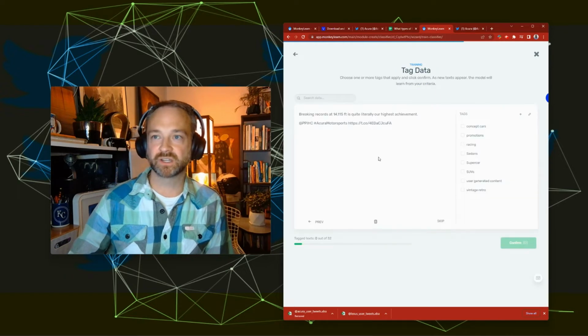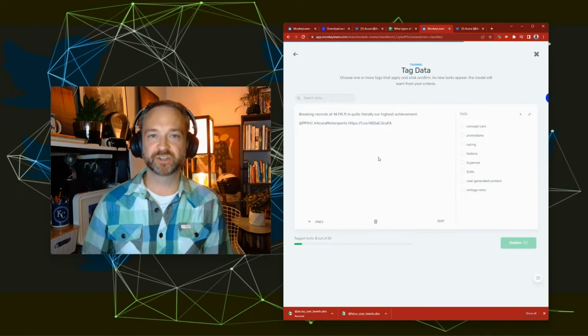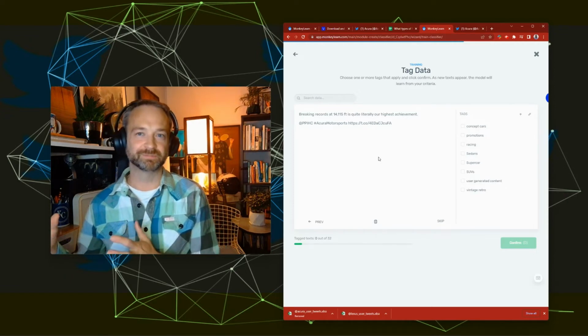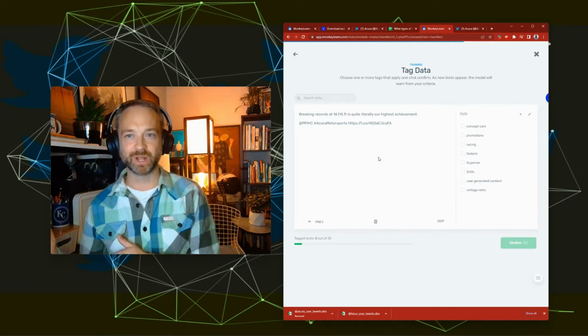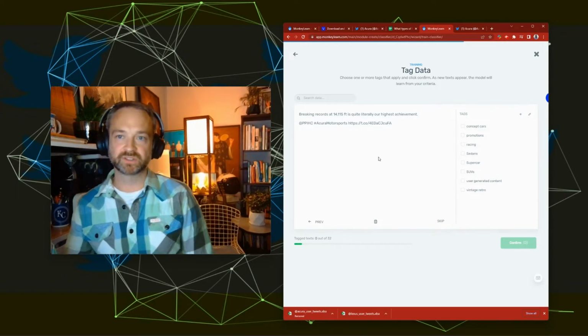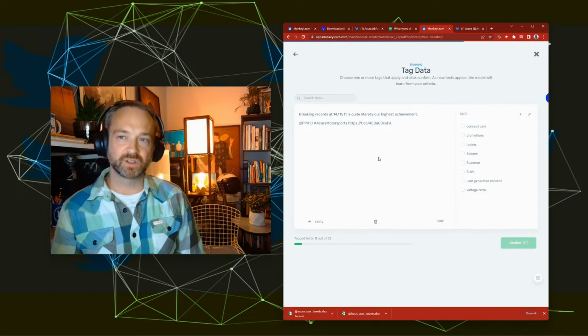I'm just going to click continue. So now we're training the model. So there's a difference between we're training the model and then we're going to run it. We're going to have the same data to run the model on today, but the second one for the second brand will run through the same thing, and you could run it in the future on the same model.